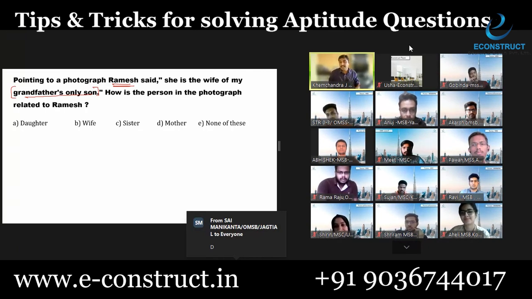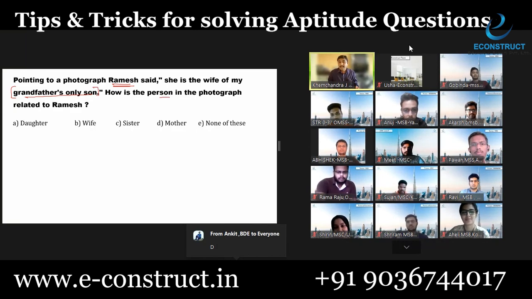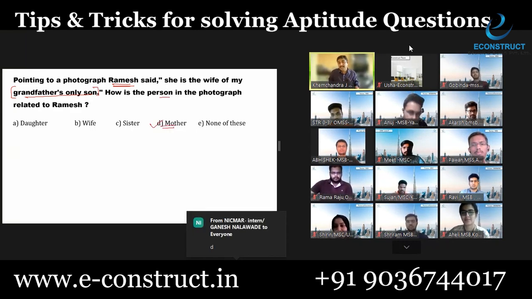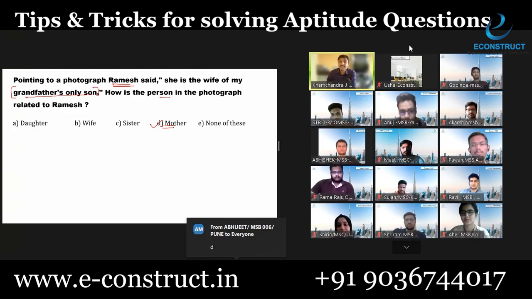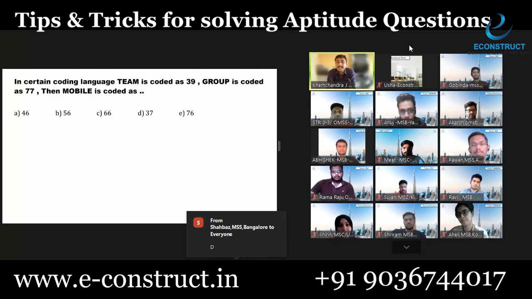Who is grandfather's only son to you? Father. That means my father. Yes. And she is the wife of my father. Wife of my father is my mother. Then the person in the photograph should be the mother of Ramesh. Yes. So this is known as a puzzle description as far as blood relations are concerned. These questions are just put to check your presence of mind, how you are handling the pressure situation, how you are behaving. These are the kind of psychometric test.